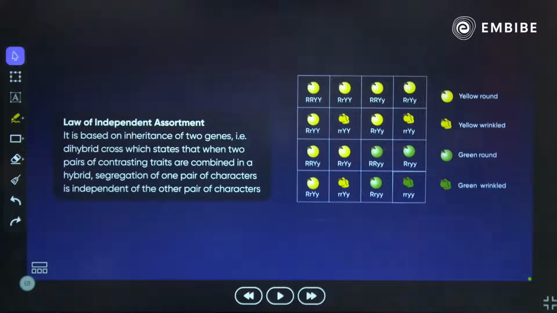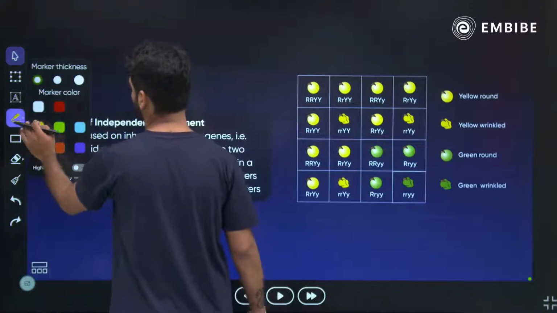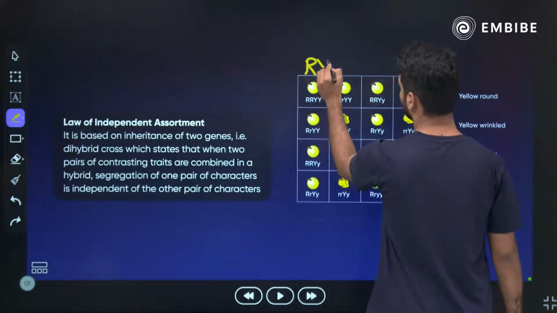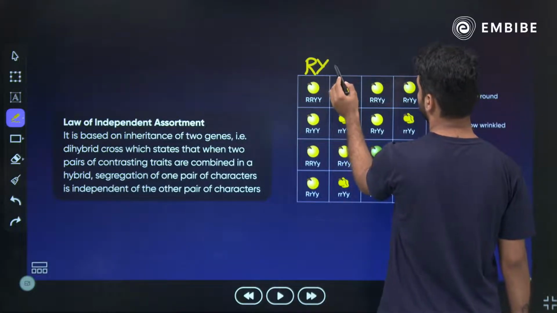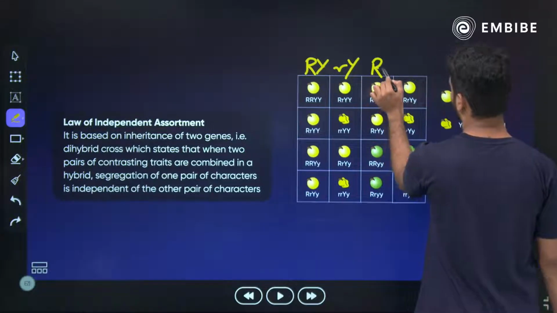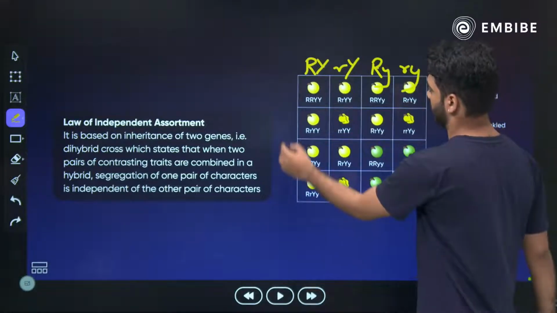Okay? You please read this. Okay, law of dominance I'll explain again. Don't worry. Here, if you have to write the gametes, how will you write them? And the same you will write here as well.